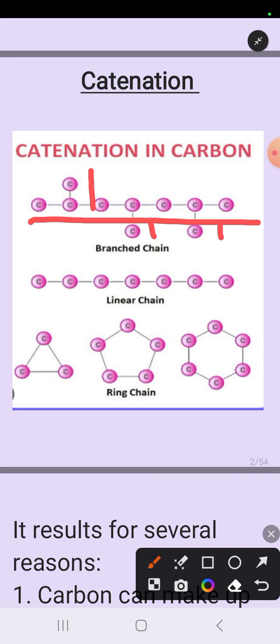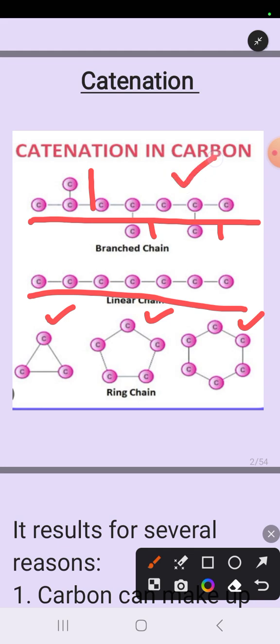The other example you can see over here, here carbon atoms are joining with each other to form a straight chain structure. In the same way, carbon atoms may join with each other to form rings of carbon atoms. So this ability of carbon atoms to link with each other to form long chains and large rings is called catenation. Now these long chains may be branched chains or straight chains, and this adds to the number of organic compounds. Got it?